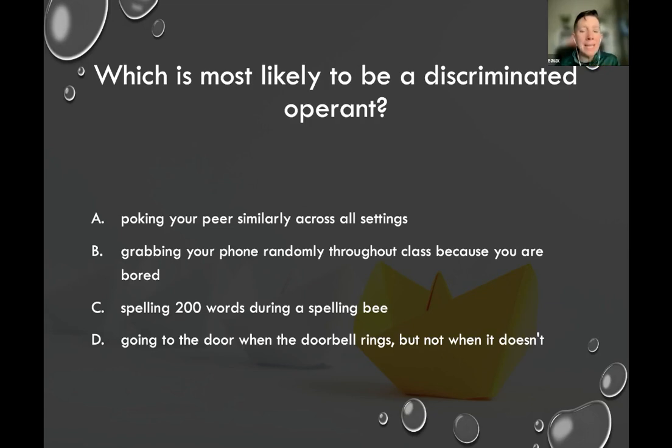Which is most likely to be a discriminated operant? A, poking your peer similarly across all settings. B, grabbing your phone randomly throughout class because you are bored. C, spelling 200 words during a spelling bee. Or D, going to the door when the doorbell rings, but not when it doesn't.